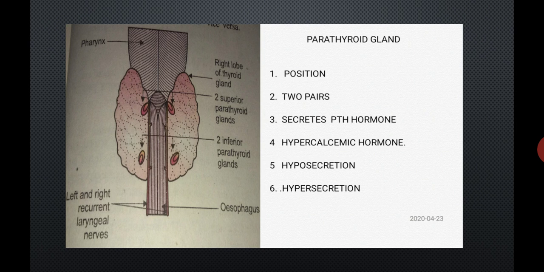Point number 5, hyposecretion of PTH hormone, which means PTH is secreted in a very small amount.